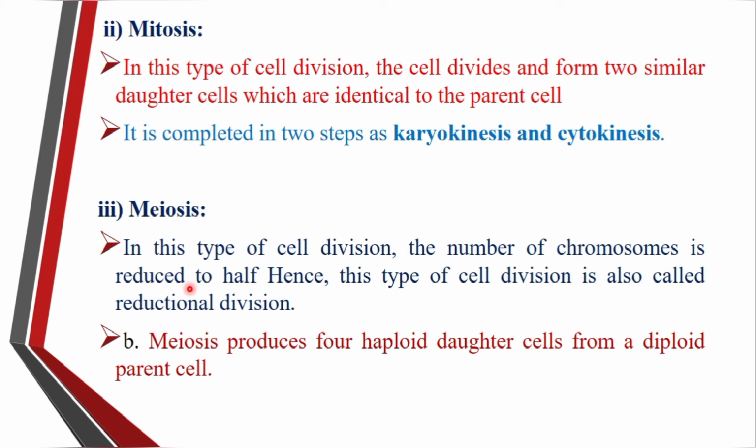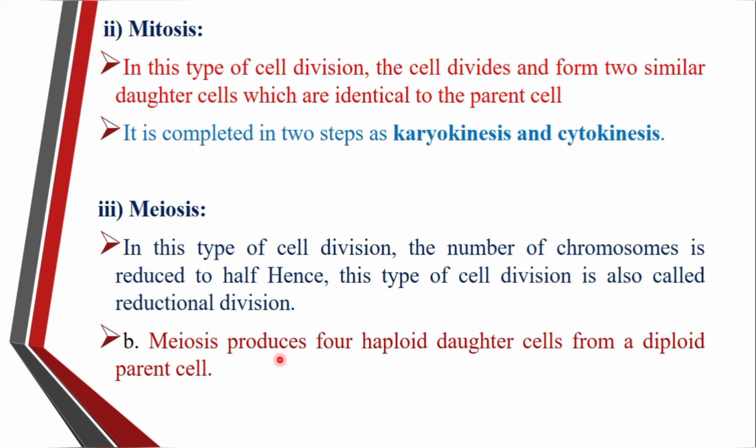So meiosis is also called a reductional division. But mitosis is called the equational division. Why is it called the equational division? Because in mitosis the daughter cell which is formed is identical to the parental cell. The chromosome number present in the progeny, in the new daughter cell, is exactly identical to the parental cell. So mitosis is called the equational division, and meiosis is called the reductional division because the chromosome number is reduced to half.